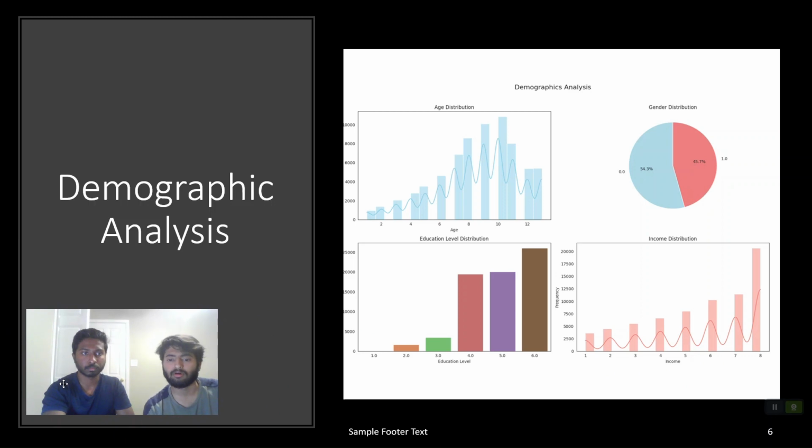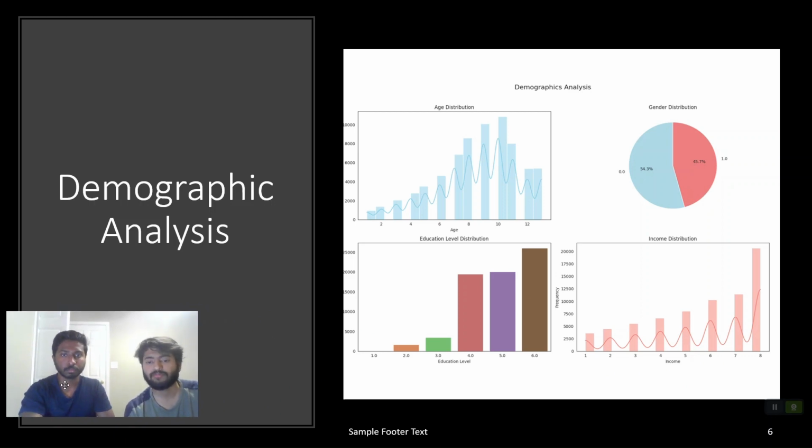Later on, if you look into the education level aspect, the 4, 5, 6 categories have the highest number of patients. The 4, 5, 6 are the ones that have attended a higher level of schooling. So we can assume that these patients have a job profile which doesn't involve much physical work.